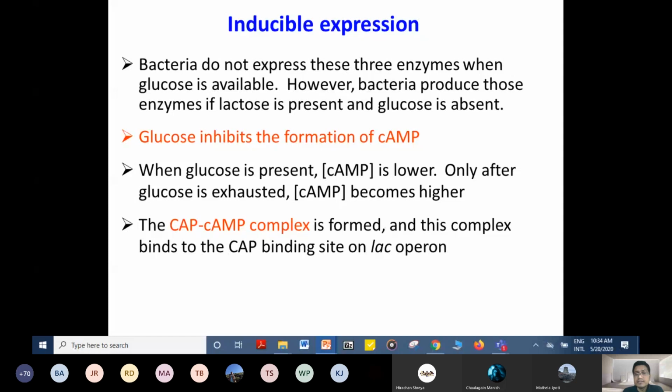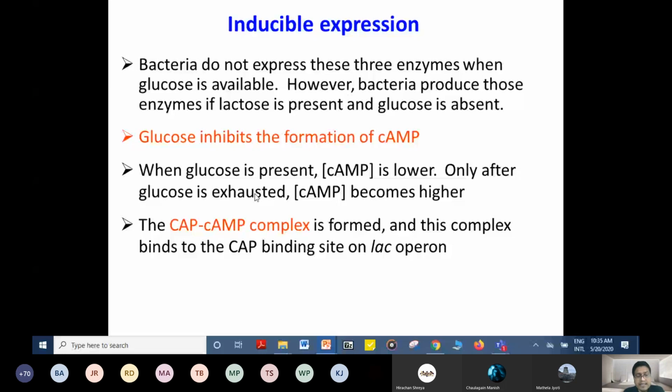Bacteria do not express these three enzymes when glucose is available. However, bacteria produce those enzymes if lactose is present and glucose is absent. And the next important thing you have to remember is glucose inhibits the formation of cyclic AMP. That means if there is a high concentration of glucose, there will be low concentration of cyclic AMP. When glucose is present, cyclic AMP is lower. Only after glucose is exhausted or used up, cyclic AMP becomes higher.